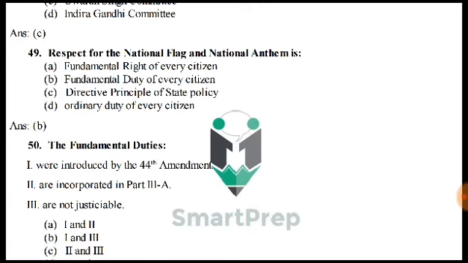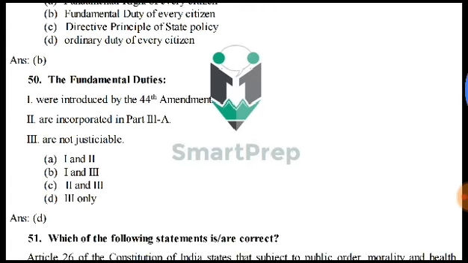The fundamental duties, when introduced, are not justiciable. This is 42nd Amendment, not 44.